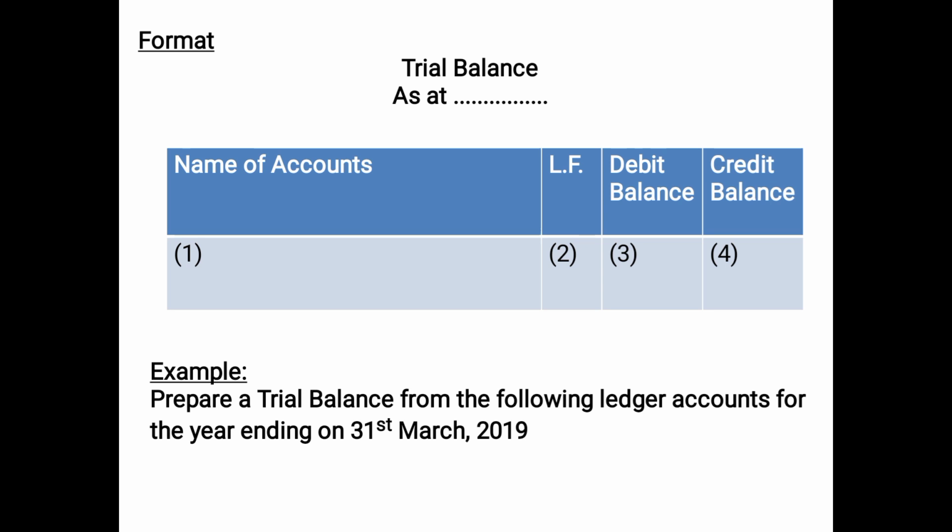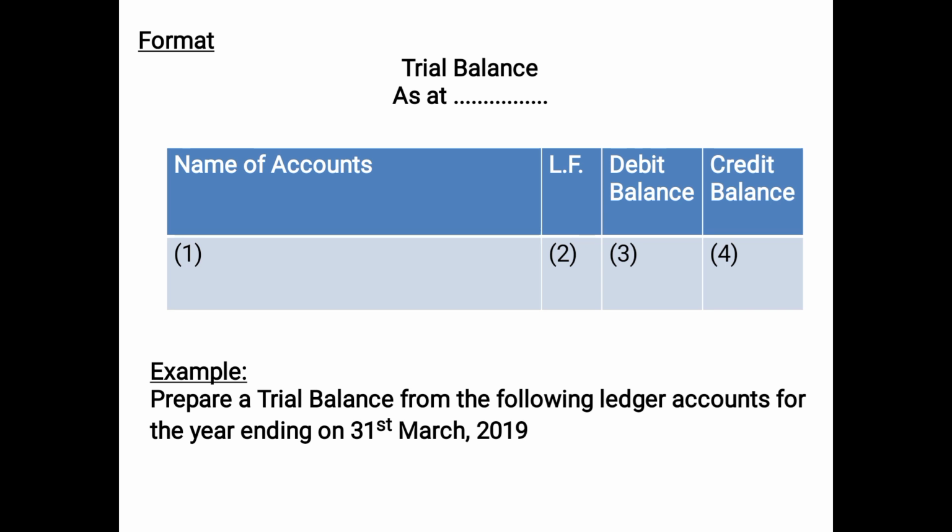There are mainly 4 columns. Some students or some teachers prepare a serial number column separately, but it doesn't matter. Basically, the main columns of the format, there are 4 columns. Number 1, name of accounts. Number 2, ledger folio. That means the balances which you are showing here are posted on so and so page number in the book of ledger. Debit balance and credit balance. So there are 4 columns.